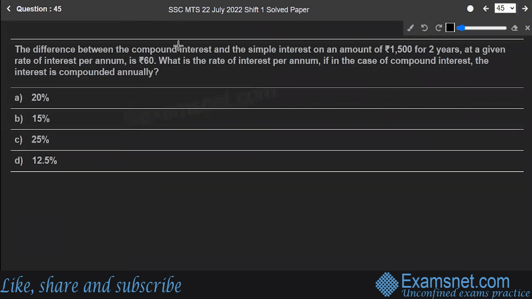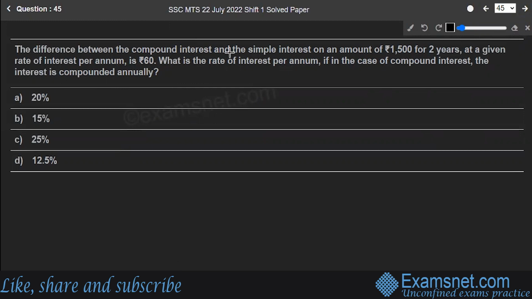Question number 45. The difference between the compound interest and the simple interest on an amount of 1500 for 2 years at a given rate of interest per annum is 60 rupees. What is the rate of interest per annum, if in the case of compound interest, the interest is compounded annually? So let's analyze the things which are given to us.